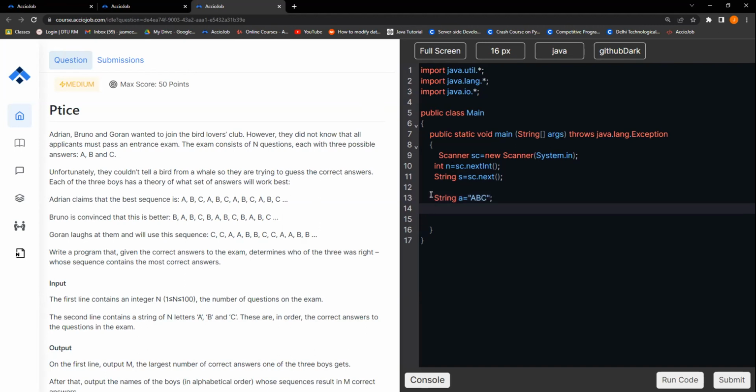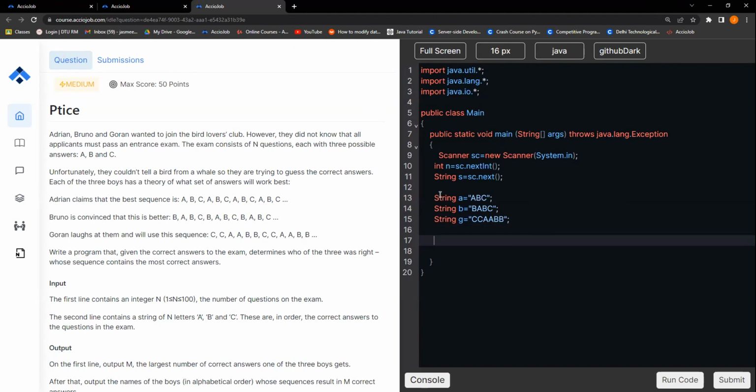We just need this repeated part. String b equals ABC, and string g equals CCA. So now we need to figure out which of them got the maximum matches.